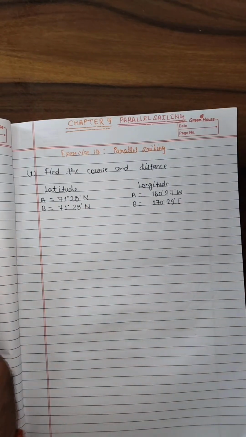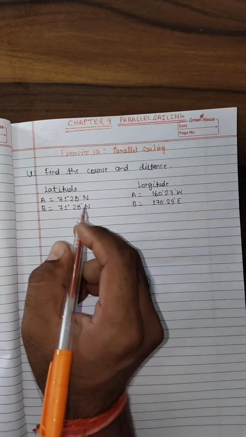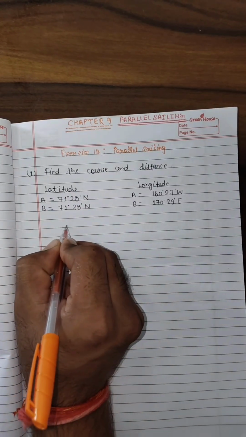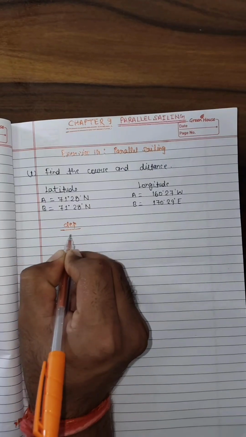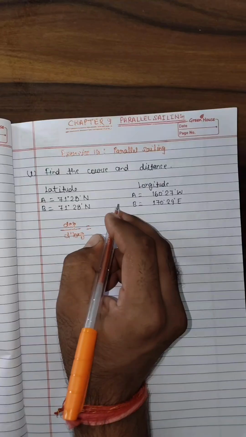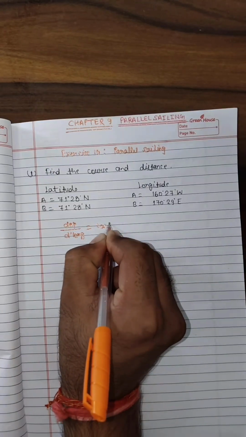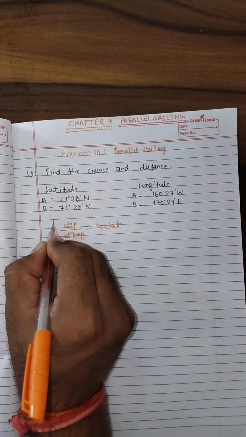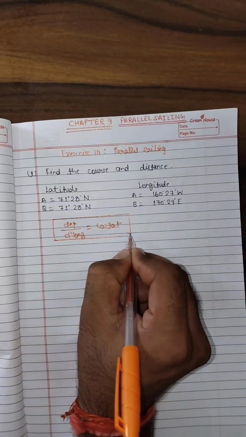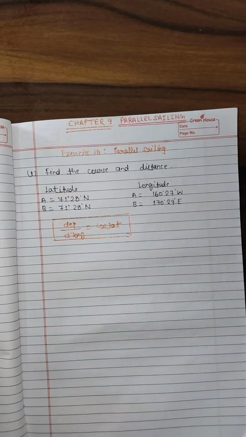So before going to solve, the first very important formula is departure upon d long is equal to cos latitude. By the help of this formula you can solve the parallel sailing numerical.